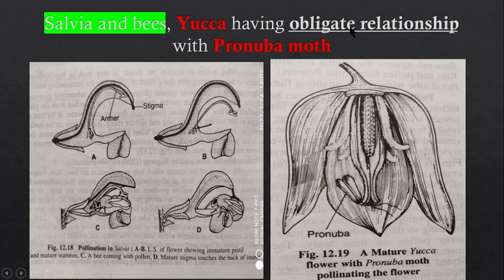अब इसको हम लोगों ने ऑब्लिगेटरी रिलेशनशिप क्यों कहा है? क्योंकि इसके पास कोई और पॉलिनेटर है ही नहीं। यक्का के पास एक ही पॉलिनेटर है, which is known as pronuba moth, और प्रोन्यूबा मॉथ अपनी एगलेइंग इसी के अंदर करता है। That's why it is an obligate relationship, right? It is a nutritive reciprocal kind of symbiosis, or you can say this is obligatory biotic interaction, right?